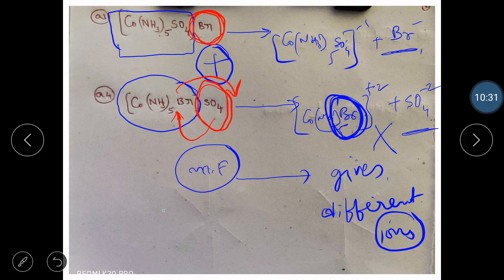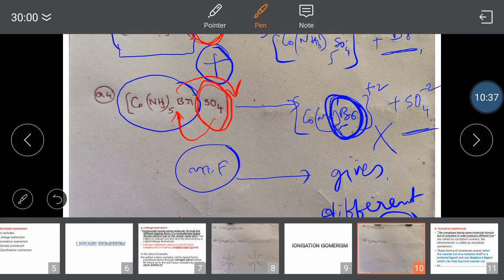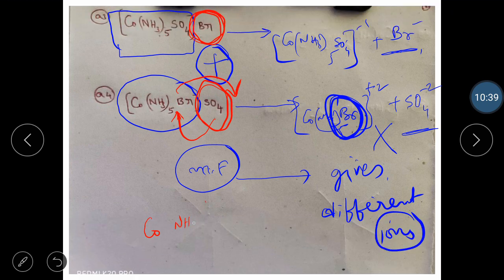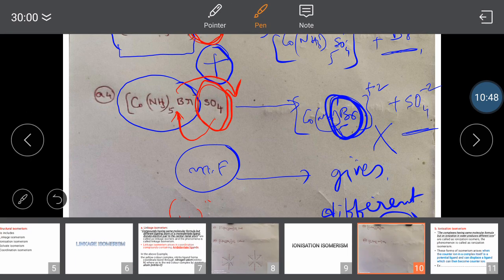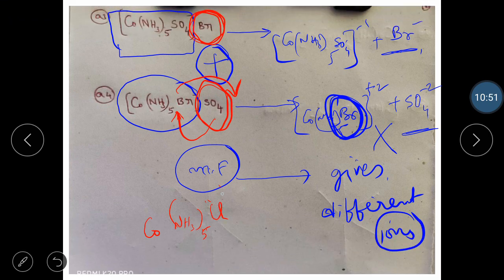I'll give an example. Co(NH3)5, I'll take Cl inside, and let's say Br2 outside.